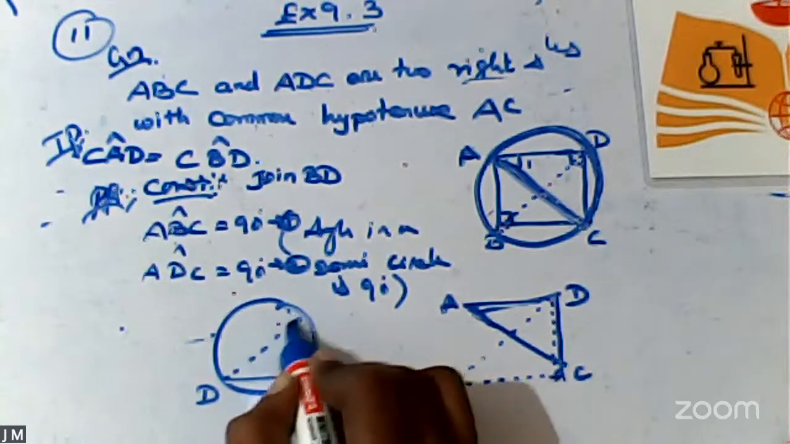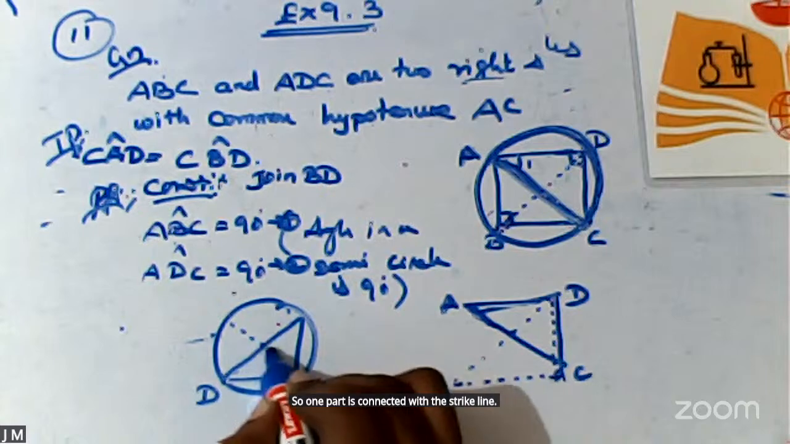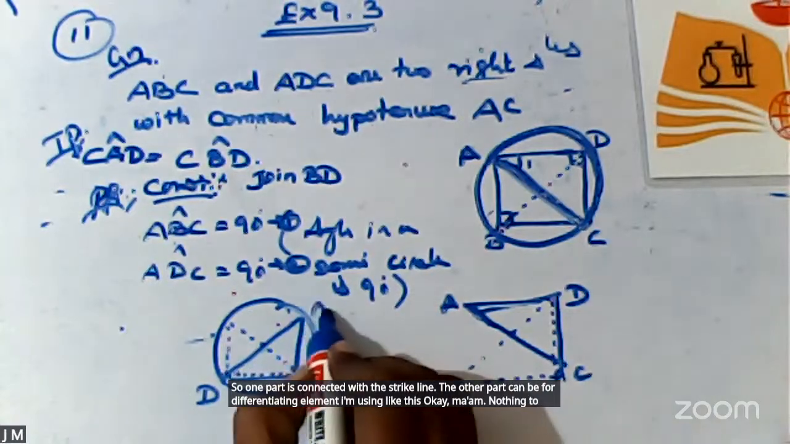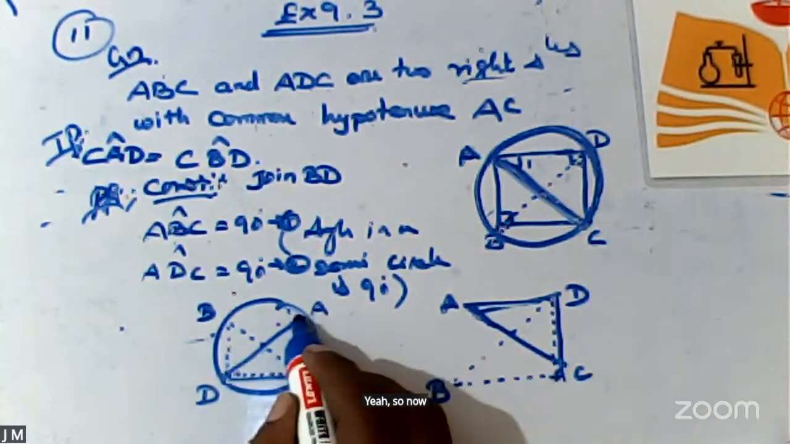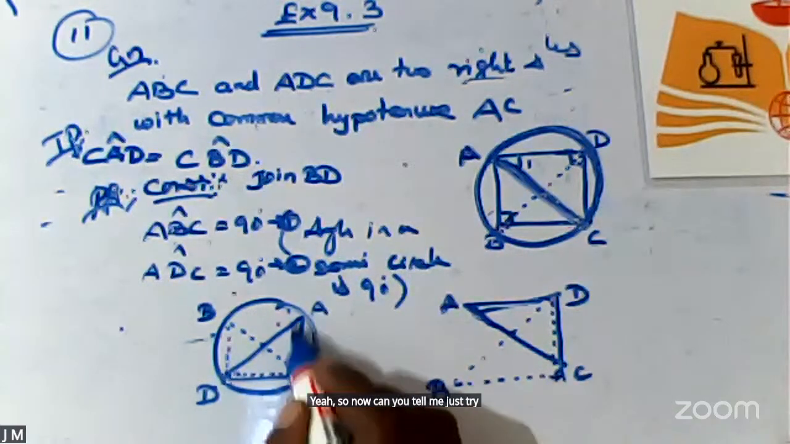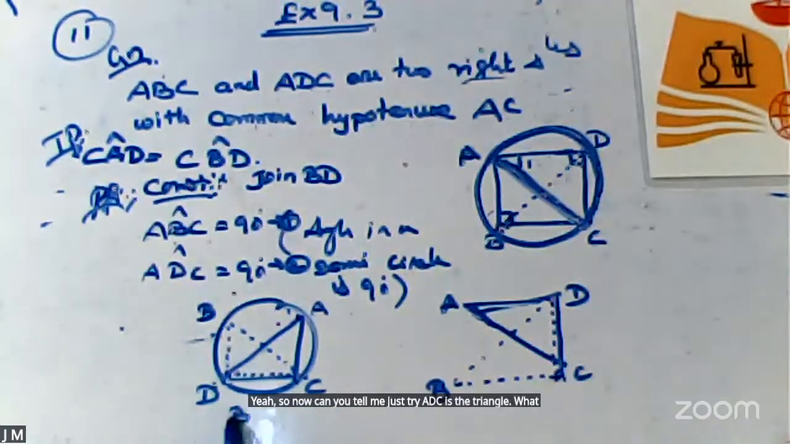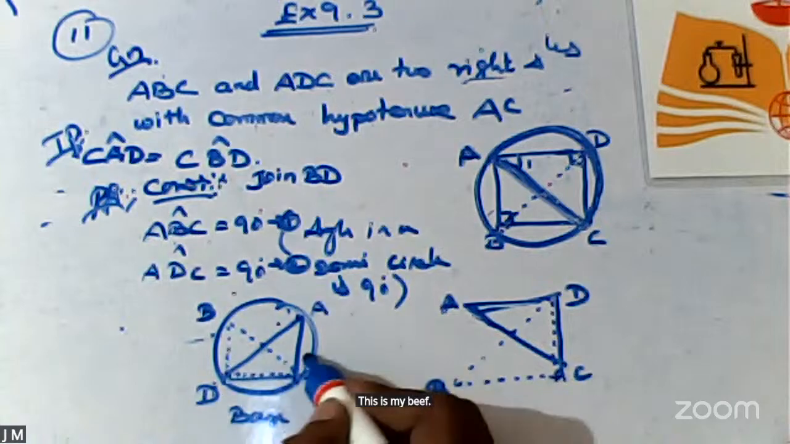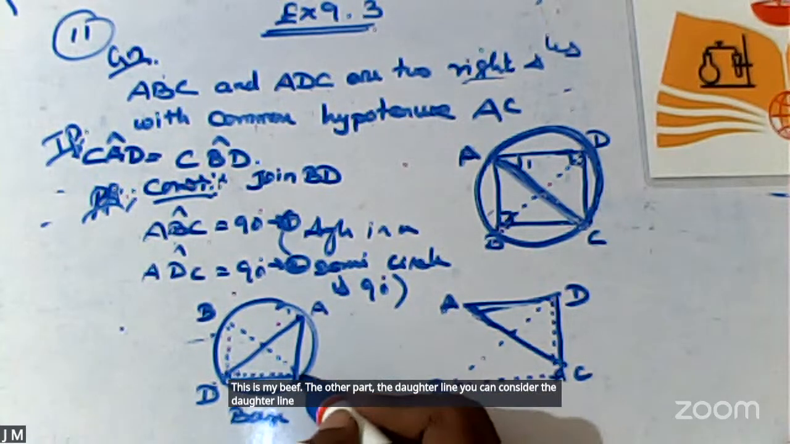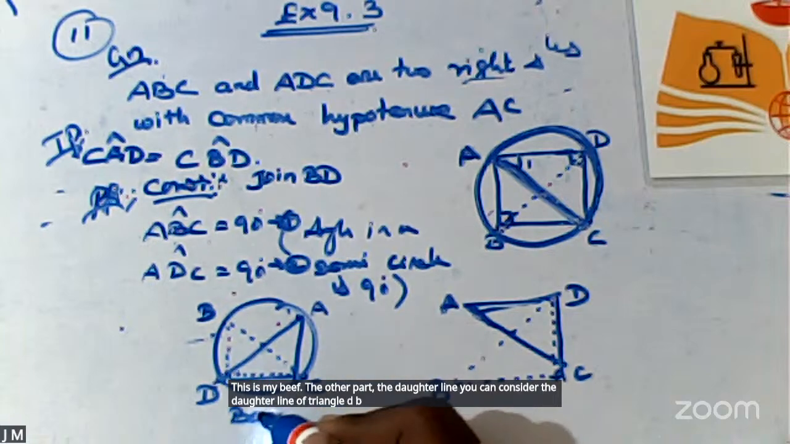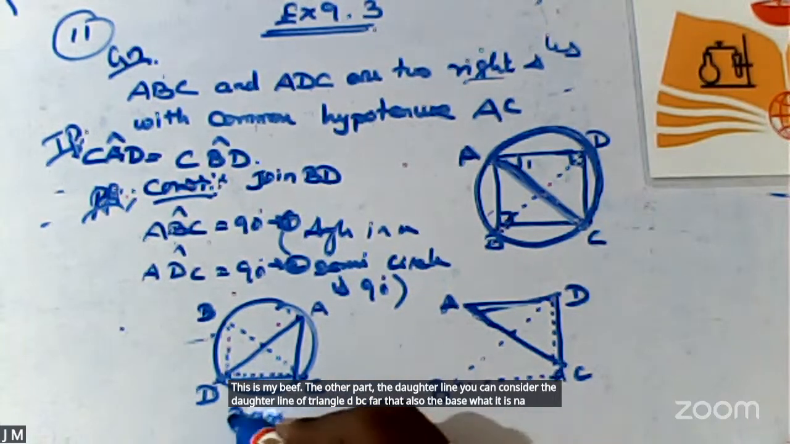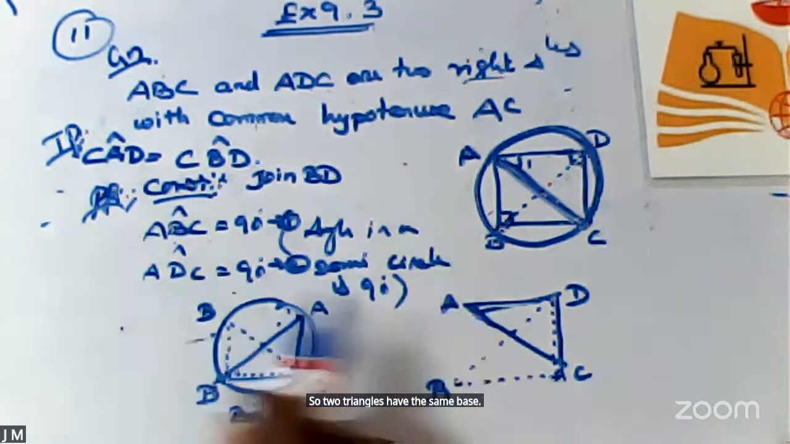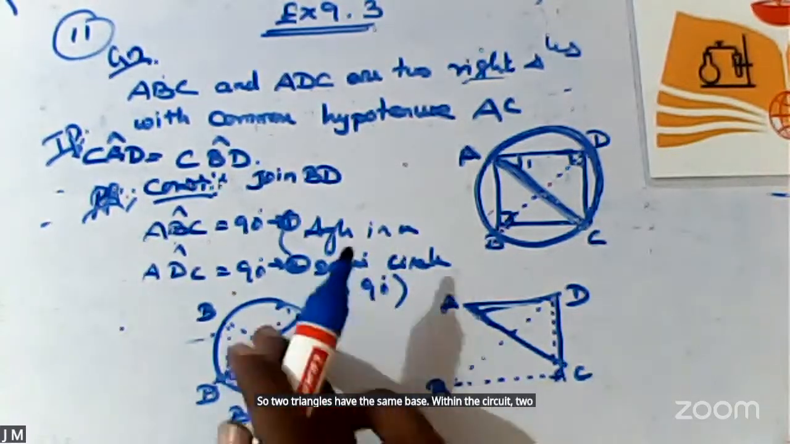One part is connected with the straight line. The other part, for differentiating alone, I am using like this. Nothing wrong in that. Now ADC is the triangle. What is the base of that ADC? DC is my base. The other part, the dotted line, you can consider the triangle DBC. For that also, what is the base? It is DC only. So within the circle, two triangles have the same base.